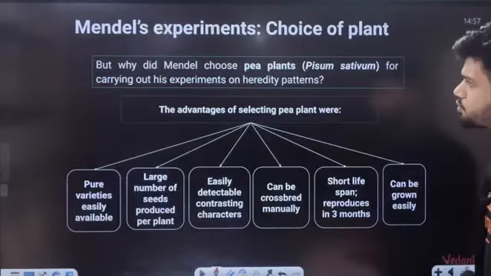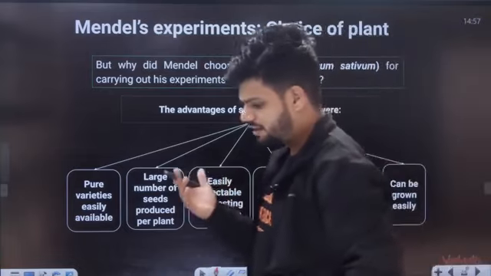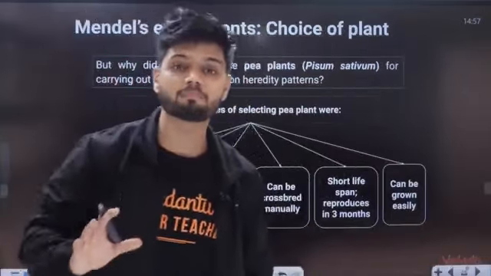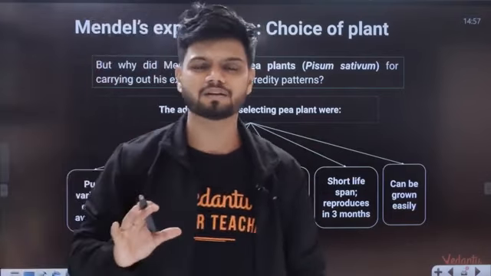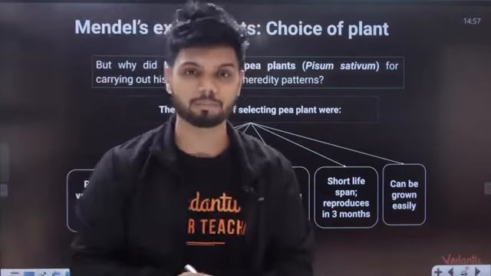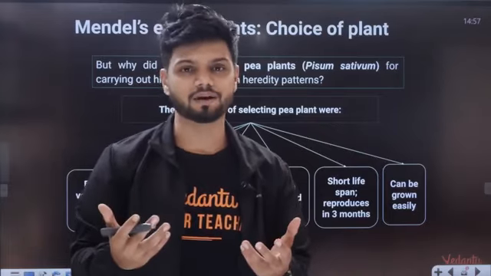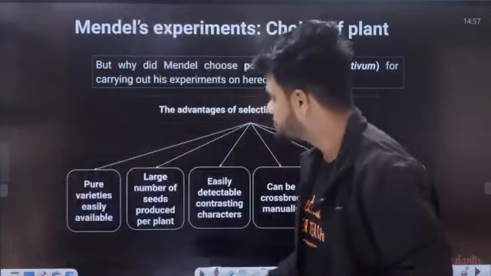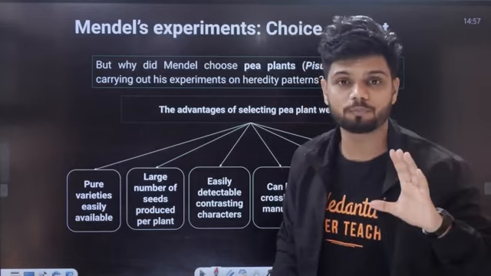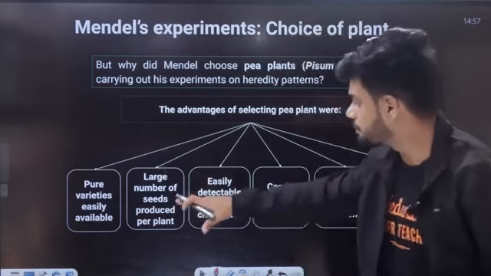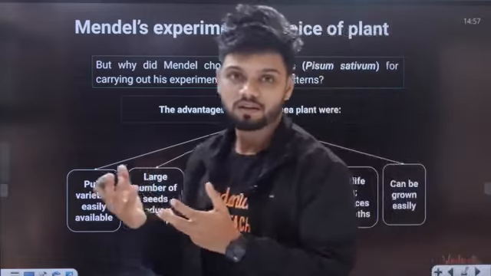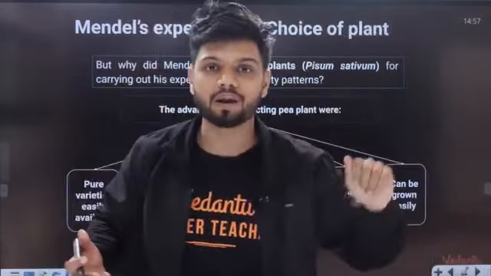Okay. Now students, you might ask me, why sir? He could have taken a rose plant. He could have taken a sunflower plant. He could have taken a green gram plant, some black gram plant. Why only pea plant? Because there are certain advantages for a pea plant. What are these advantages? Understand. For example, pure variety is easily available. Easily we can make pure lines. Large number of seeds produced per plant. One plant is producing a lot of seeds. I can take a lot of seeds and plant more plants.